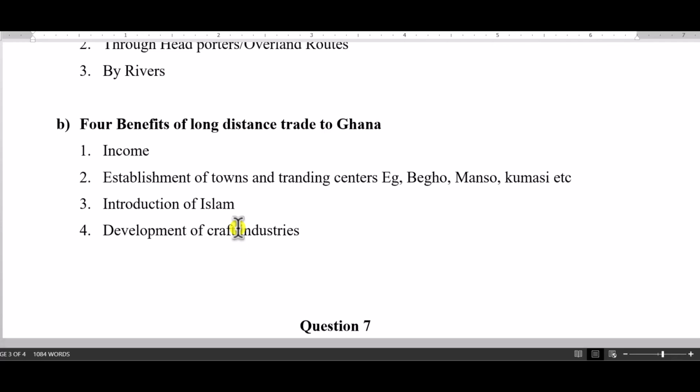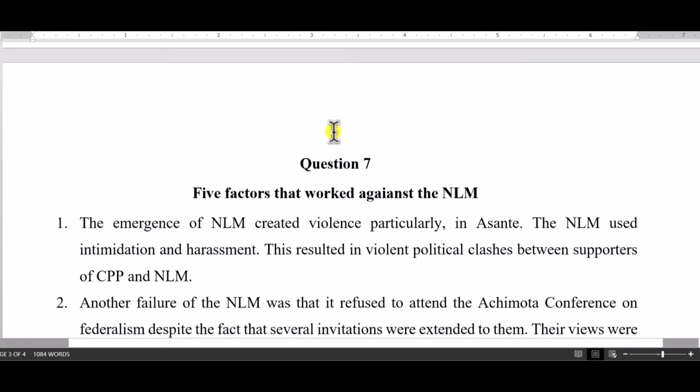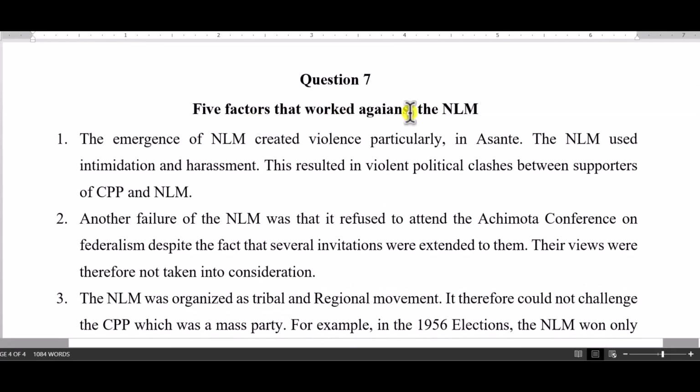Then number 7 says factors that worked against the NLM. So basically, they were asking you to talk about the failures of the NLM, and we all know that the NLM had certain demands. However, it failed to meet most of the demands because of certain factors, and they're asking you to mention 4 or 5 of them. The first one was that the NLM created violence, particularly in Asante.